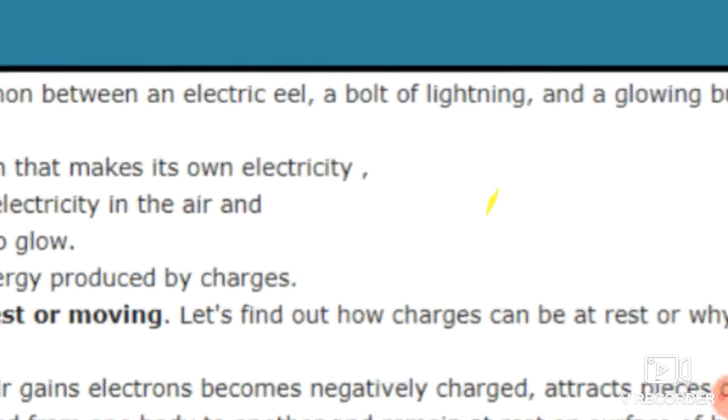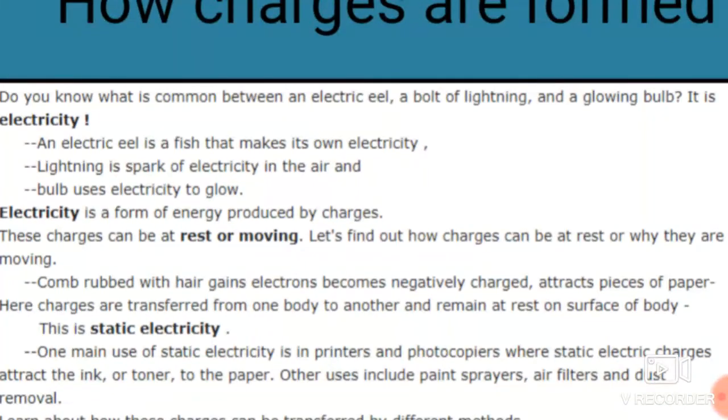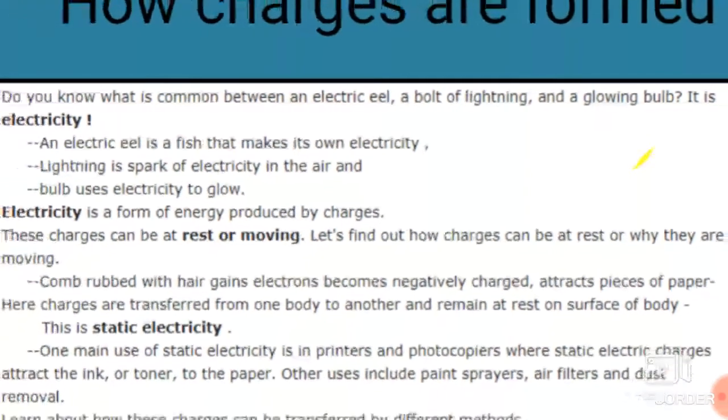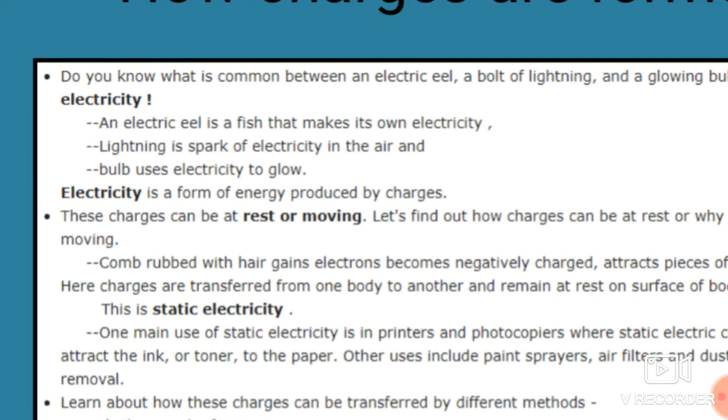In the case of a bolt of lightning, it is the spark of electricity in the air. And in the case of a glowing bulb, the bulb uses electricity to glow.